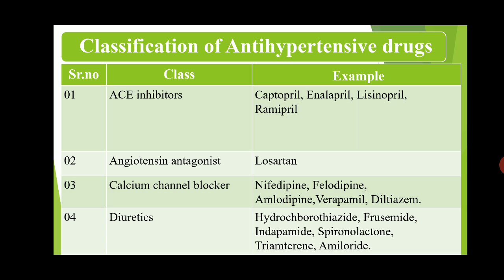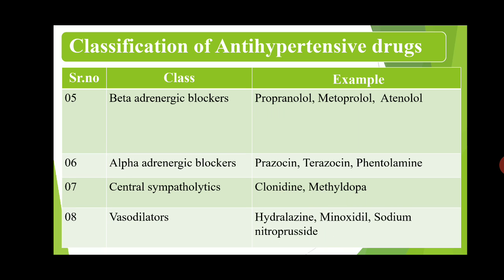The next classification, fifth, is beta adrenergic blockers. Examples are propranolol, metoprolol and atenolol. Then alpha adrenergic blockers, because alpha adrenergic receptors have a contraction property. Examples of alpha adrenergic blocking agents are prazosin, terazosin and phentolamine.